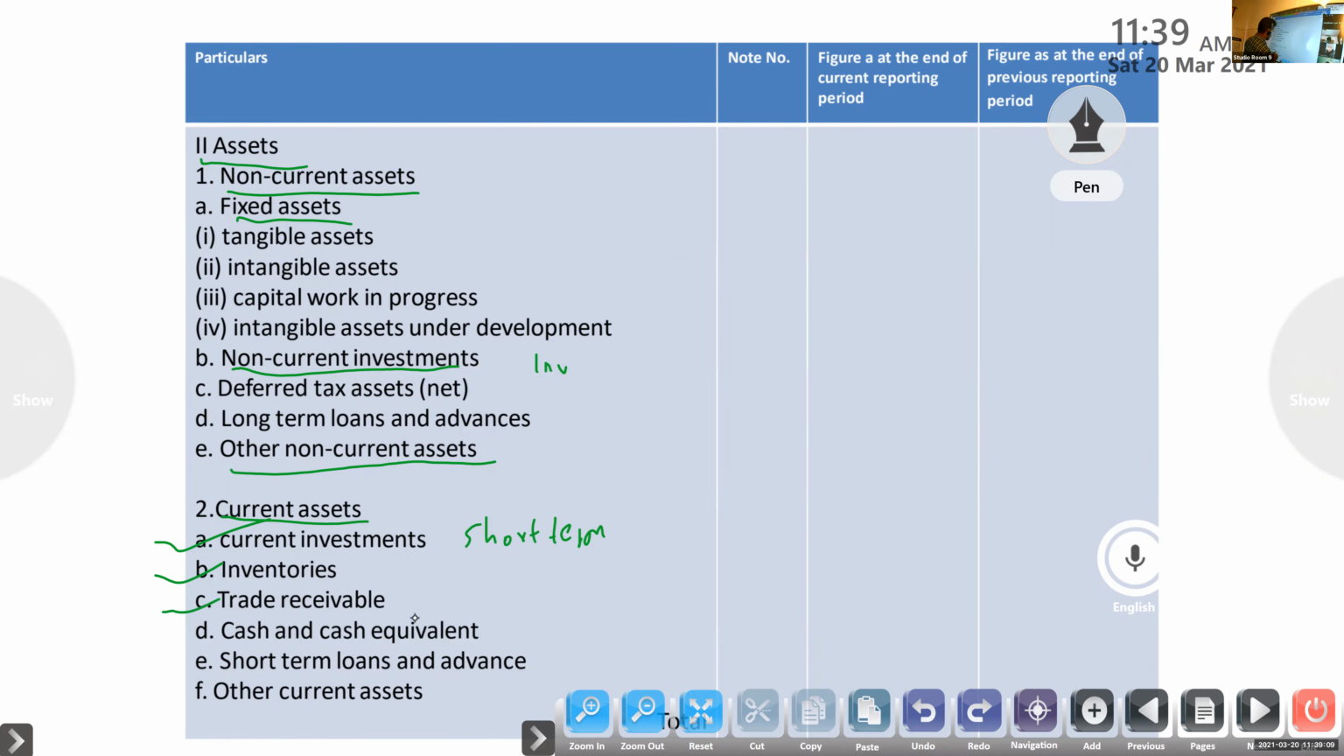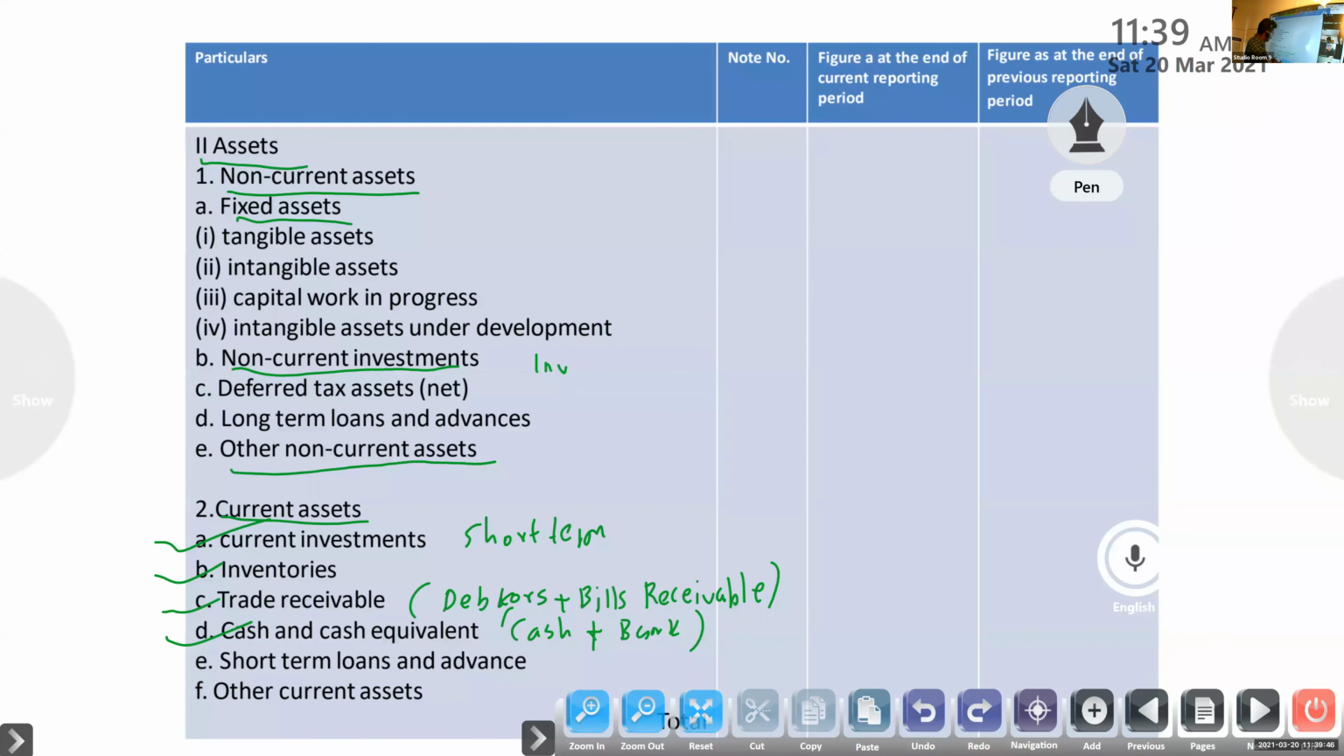Now a new word. Instead of debtors plus bills receivable, creditors plus bills payable, it is trade payable; debtors plus bills receivable is trade receivable. Then cash and cash equivalents, meaning cash and items related to cash, then bank. Then short-term loans and advances, if we give a loan.